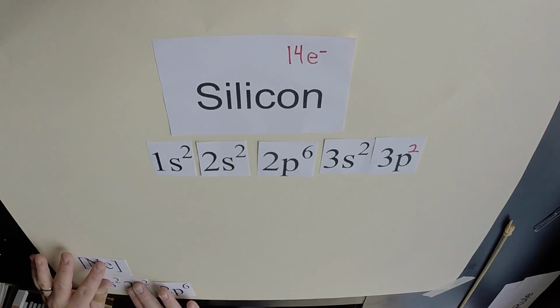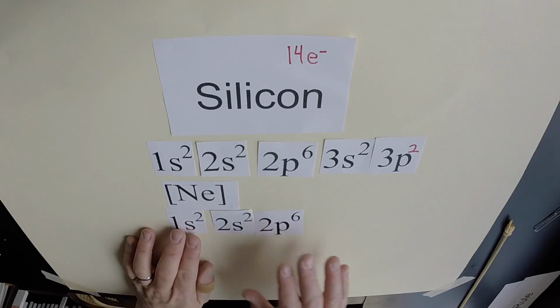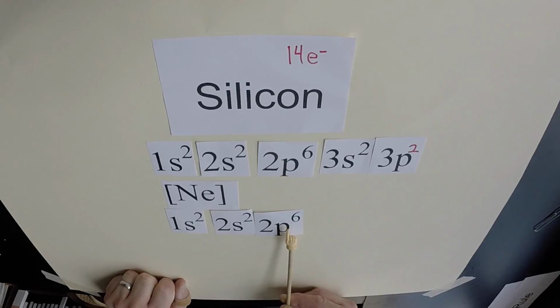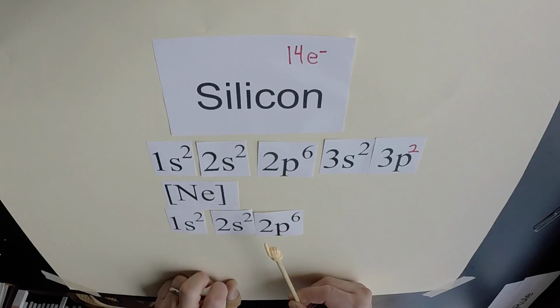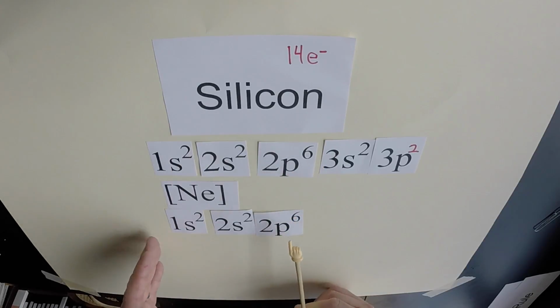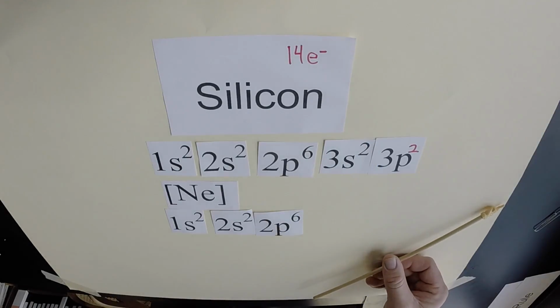So let's look at neon, for instance. Neon has an electron configuration of 1s2, 2s2, 2p6, which happens to be the same as silicon in its first and second energy levels. For those levels, silicon and neon have the same electron configuration.